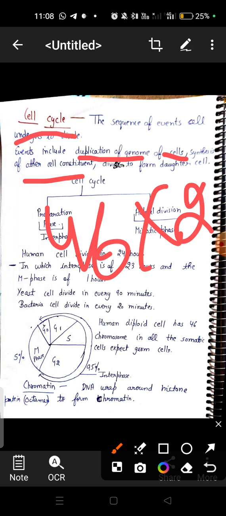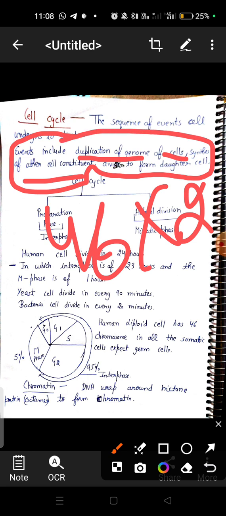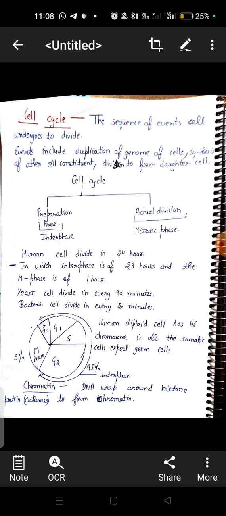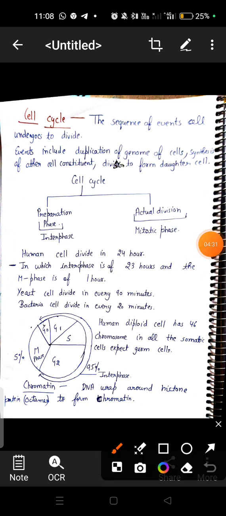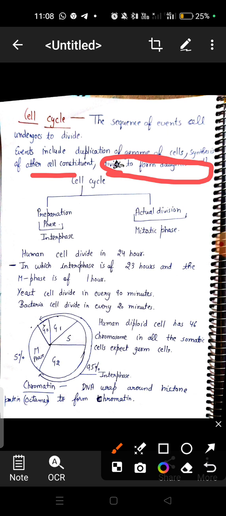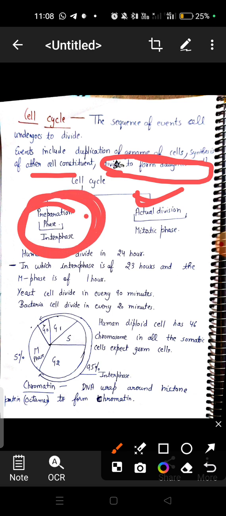So the cell cycle involves cell division and a growth phase, the interphase. All these substances like the genome will duplicate, and cell organelles will be synthesized. These are synthesized for the division. So the phase in which the cell prepares itself for cell division is called the preparatory phase or the interphase.